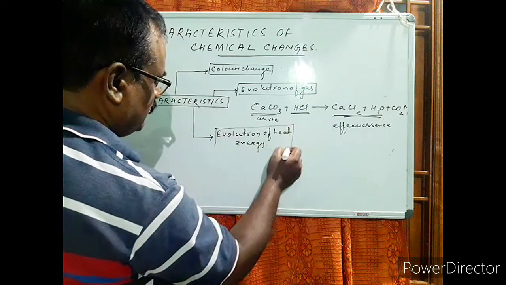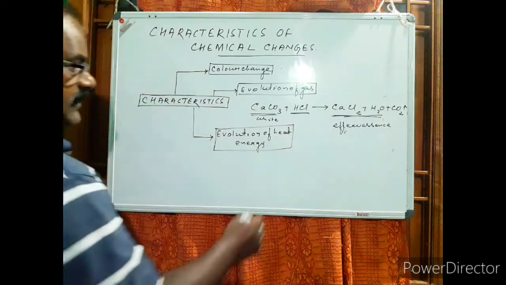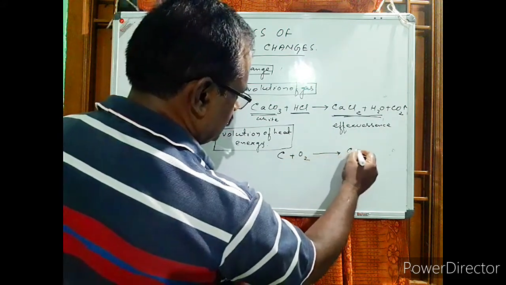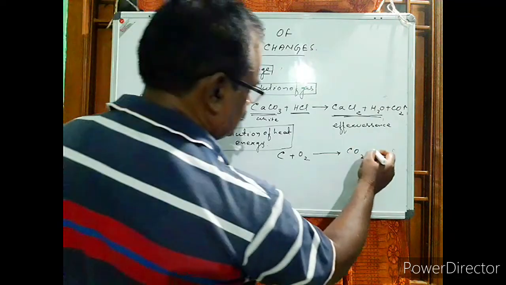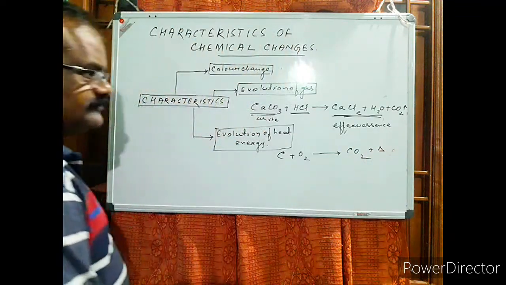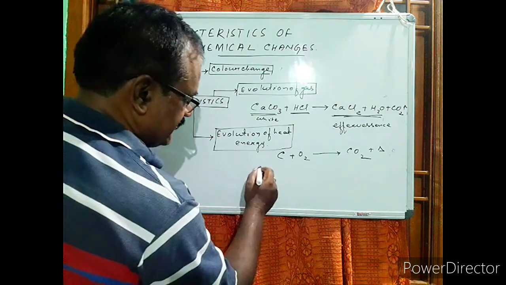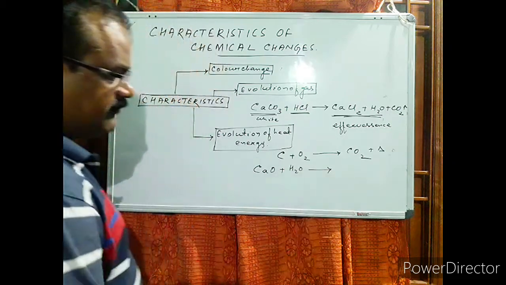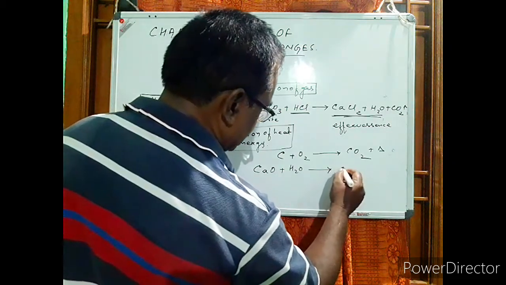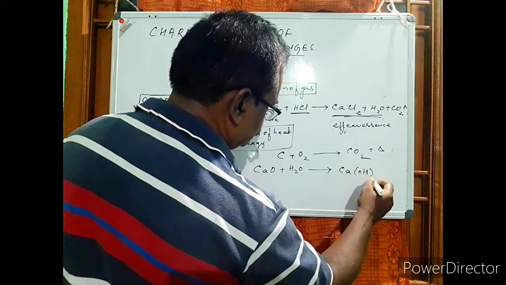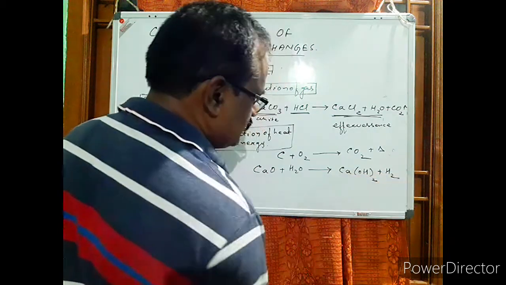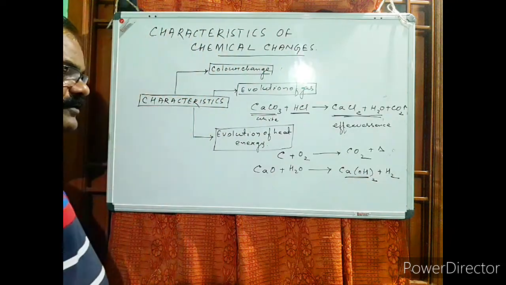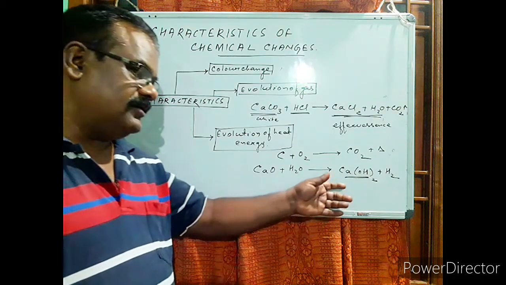For example, when carbon burns in presence of oxygen, there is formation of carbon dioxide, along with which some heat energy is released. Or when water is added to calcium oxide, quicklime, there will be the formation of calcium hydroxide, or slaked lime, and we can find that heat will be released.